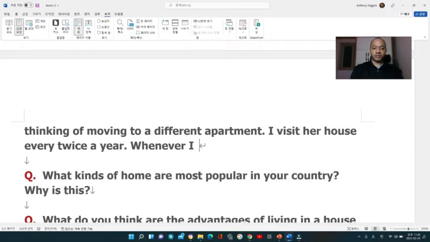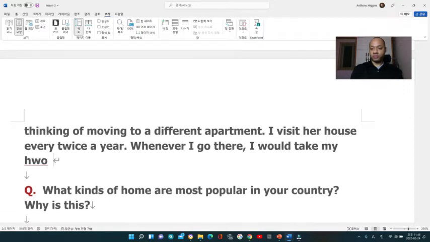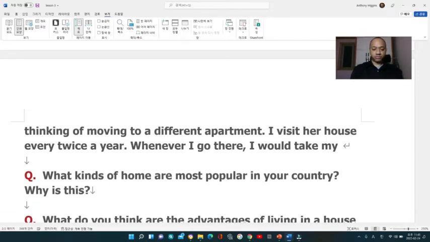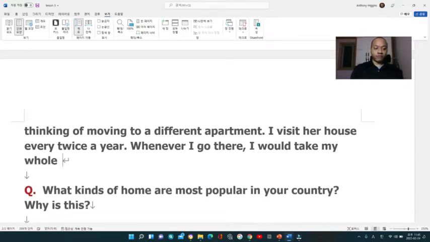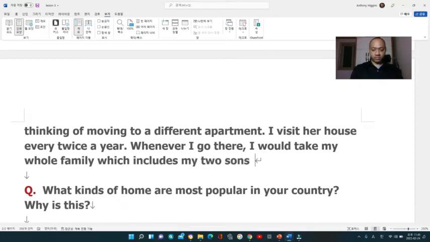Whenever I go there, I would take my whole family, which includes my 2 sons and my wife.